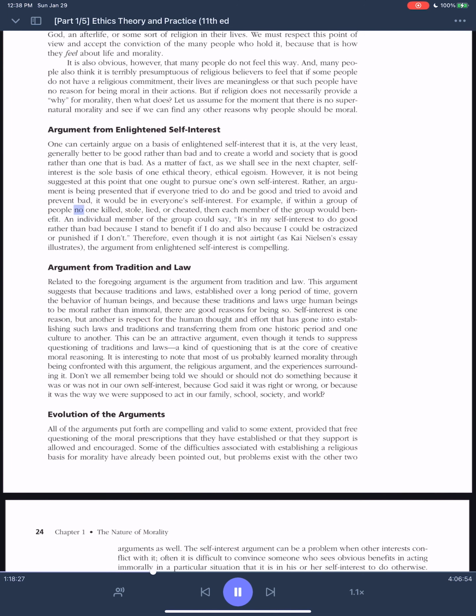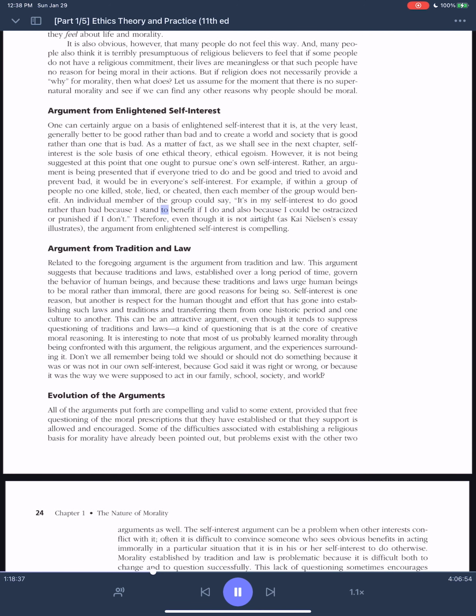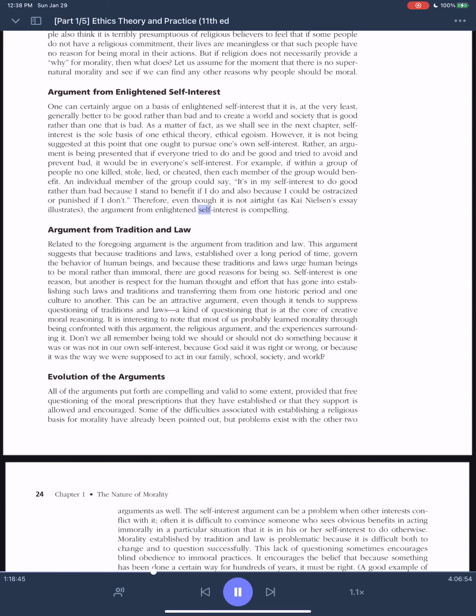For example, if within a group of people no one killed, stole, lied, or cheated, then each member of the group would benefit. An individual member of the group could say, it's in my self-interest to do good rather than bad because I stand to benefit if I do and also because I could be ostracized or punished if I don't. Therefore, even though it is not airtight, as Kai Nielsen's essay illustrates, the argument from enlightened self-interest is compelling.